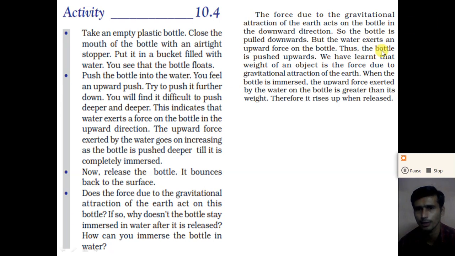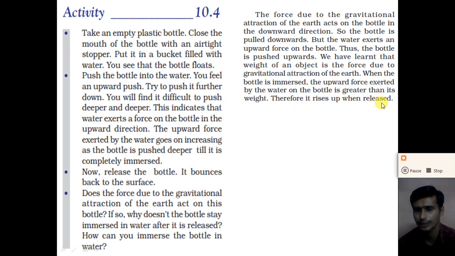So the bottle is pushed upward, and we have learned that the weight of an object is the force due to the gravitational attraction of the earth. Now when the bottle is immersed, the upward force exerted by the water on the bottle is greater than its weight, and therefore it rises up when released.